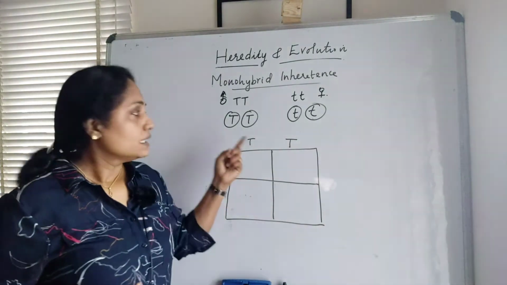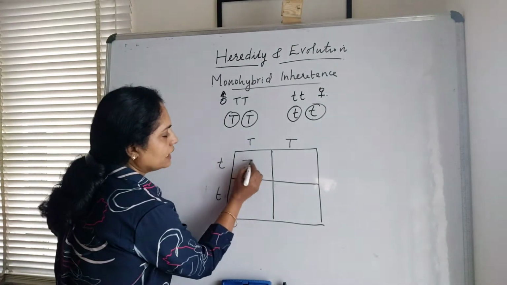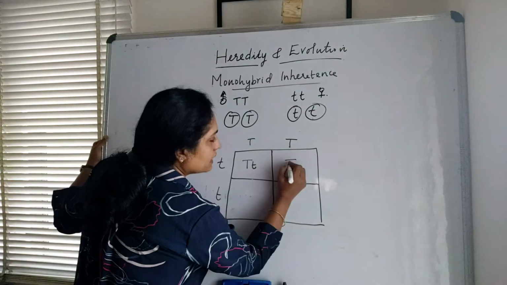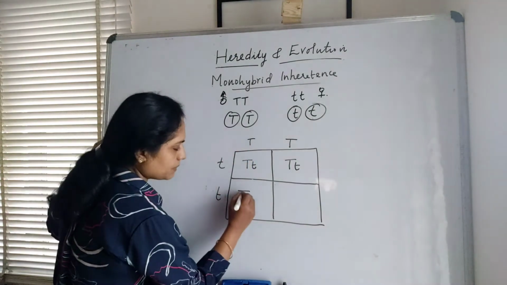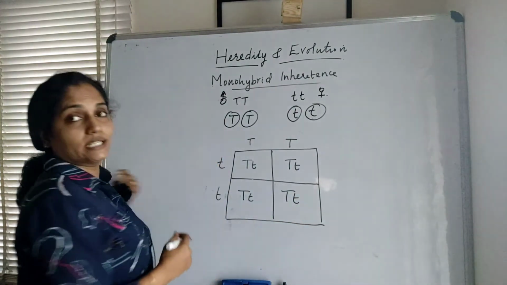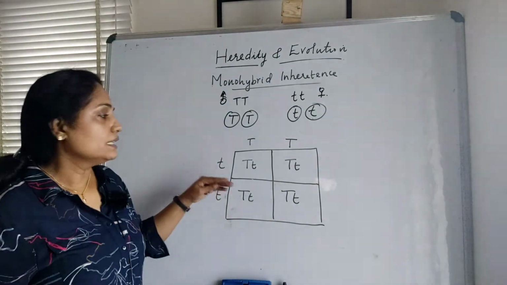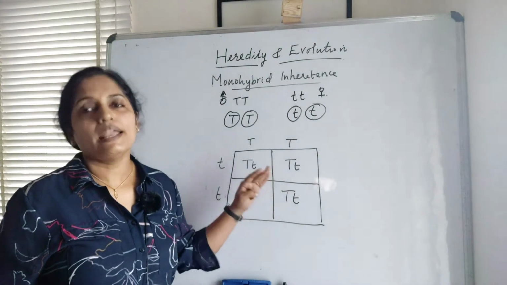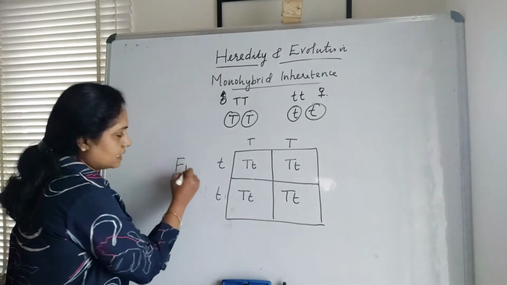Now let us cross these gametes. So here we are crossing this gamete with this. So we get capital T and small t, and again this t with this t we will get capital T and small t again, and small t with this t again, capital T and small t, and this 2 again we will get capital T and small t. So here we got all the tall plants, but they are in heterozygous condition, or all the plants are hybrids. And this is the F1 generation in the Punnett square.